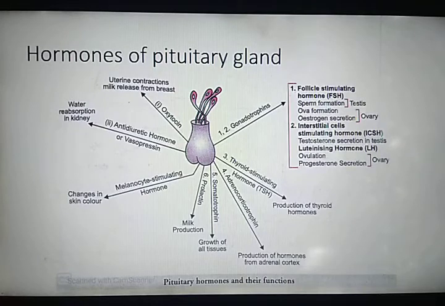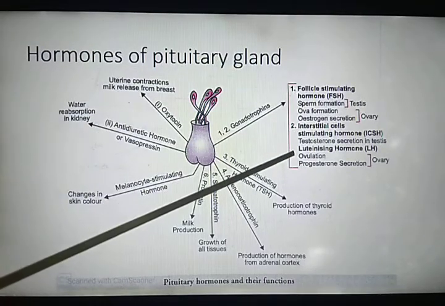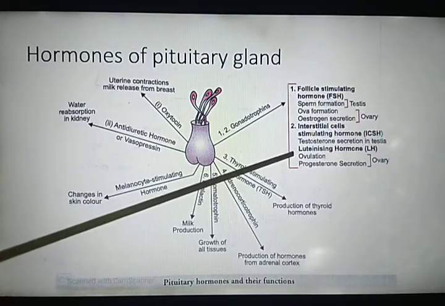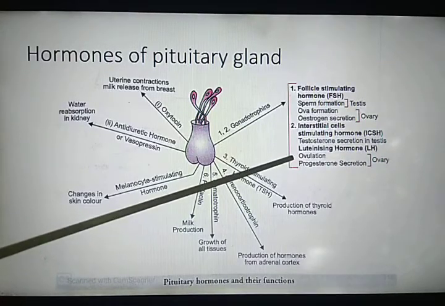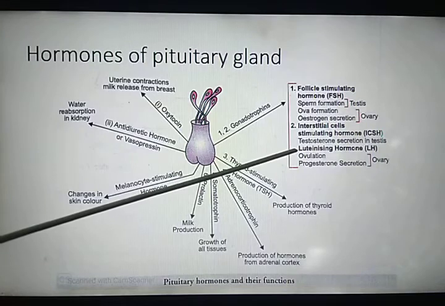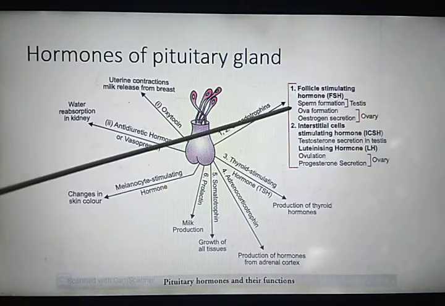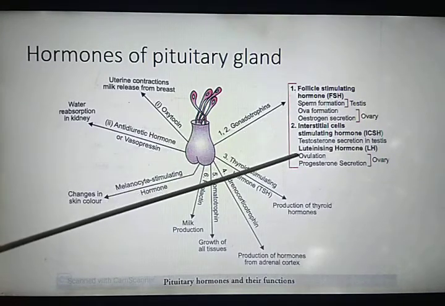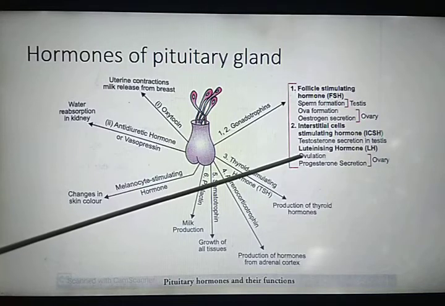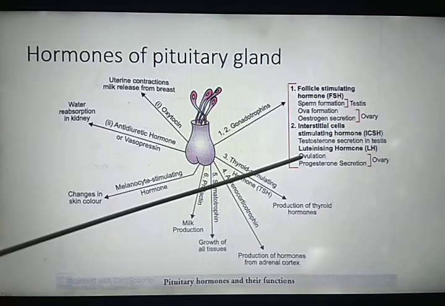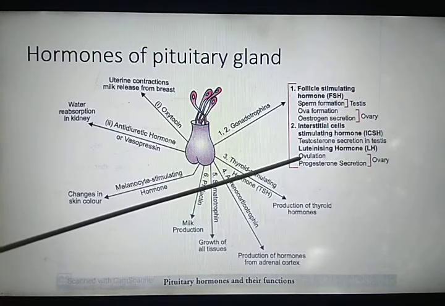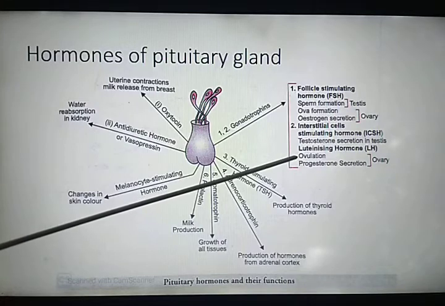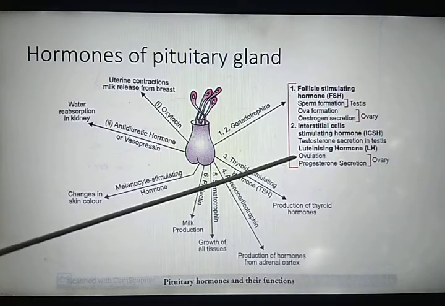Now, next hormone is luteinizing hormone. In case of female, this luteinizing hormone induces ovulation of fully mature ovarian follicle. What is ovulation? When Graafian follicle releases out the mature egg, that process is known as ovulation.